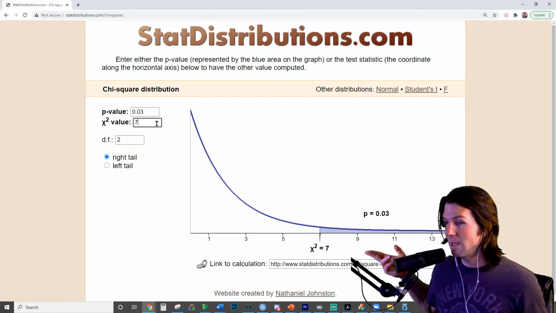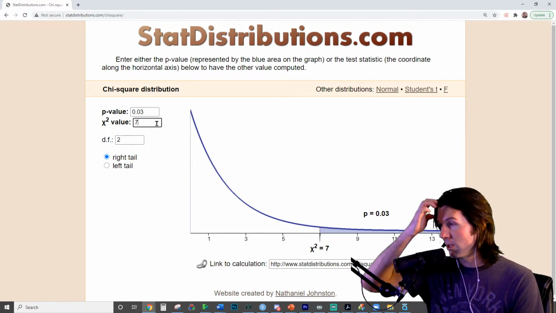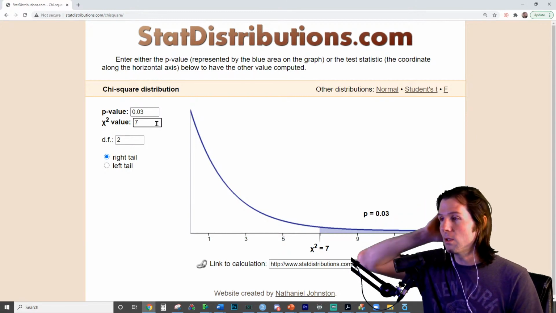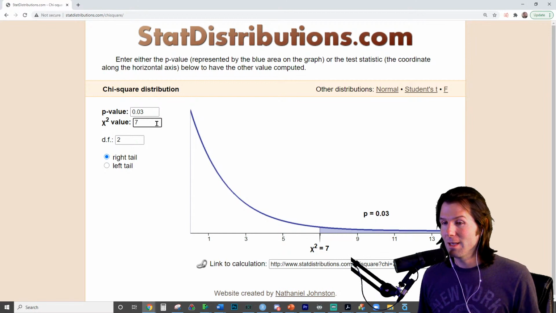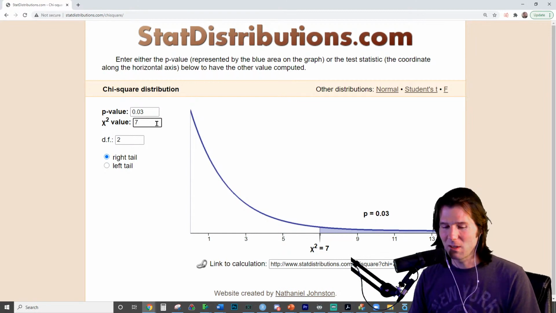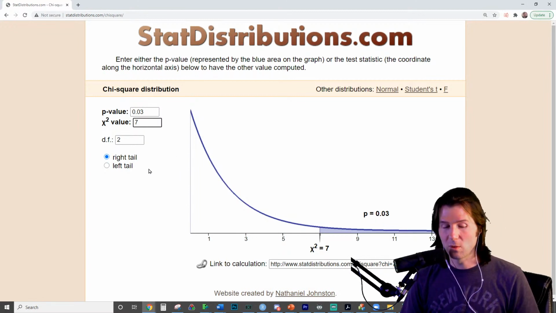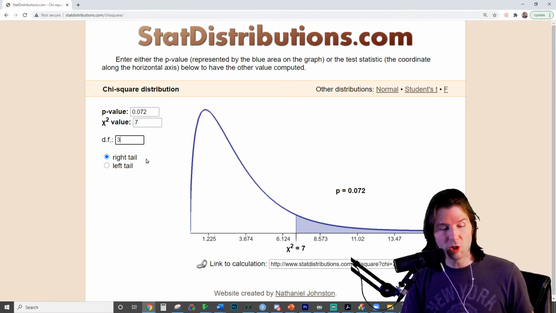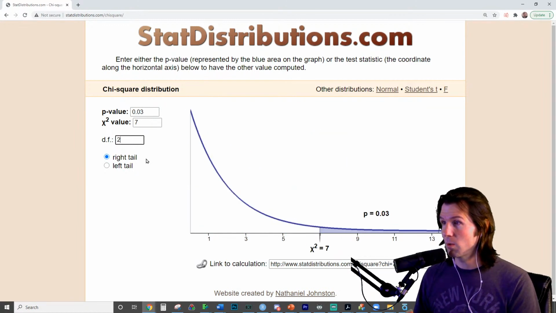So what do we do with the chi-squared test statistic? We plot it on the appropriate chi-squared. One last question. How do we know which chi-squared to use? Like, I go here and I'm like, well, which chi-squared do I use? Degrees of freedom. The degrees of freedom will change the shape of the chi-squared, and the degrees of freedom are going to tell you which chi-squared you're using.